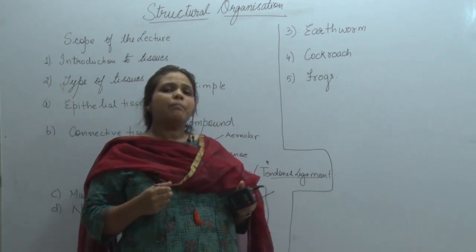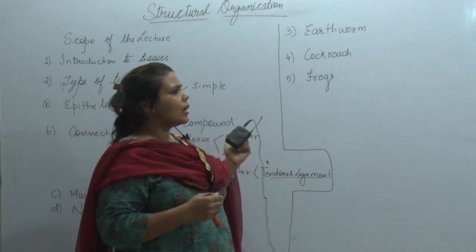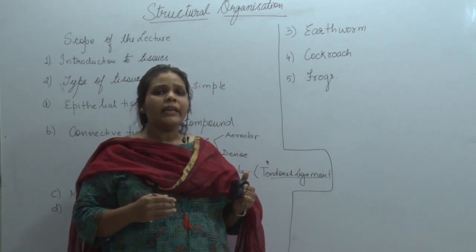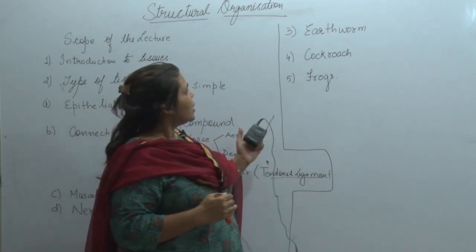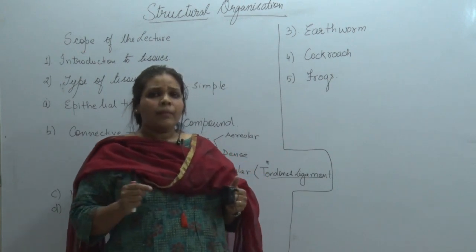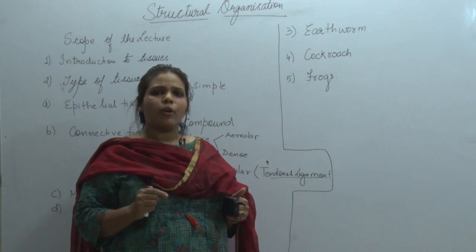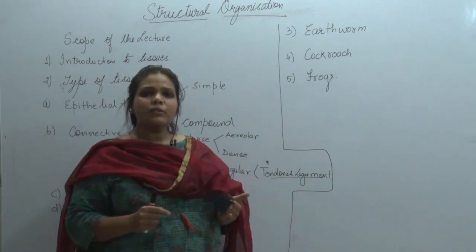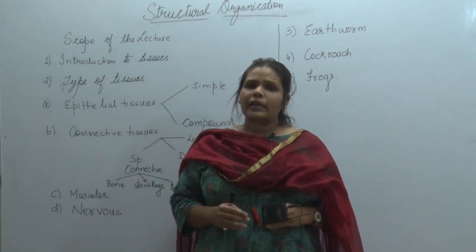Initially, they were a part of your CBSE syllabus, but yes, a lot of things have been removed now. But still, with the point of view of need, we have to study them because it has been given in the NCERT book. So the first organism that we will study is the earthworm, followed by the cockroach. Cockroach is very important, and the frog. So these are the three animals which we will have to study in the unit structural organization.